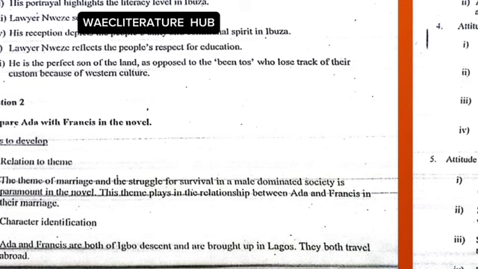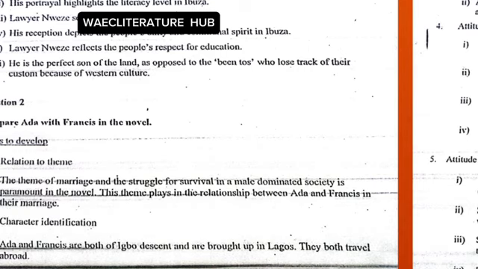Your first paragraph, you have to talk about the theme. Now, please hold on. Don't go far. Don't say, oh, because they say you should write about the theme, you now go and pick racial discrimination. They are asking you about particular characters, Ada and Francis. Please, what's the correlation of that theme to the question? So you have to look for a theme that best supports the question. Don't go extra. You talk about that.